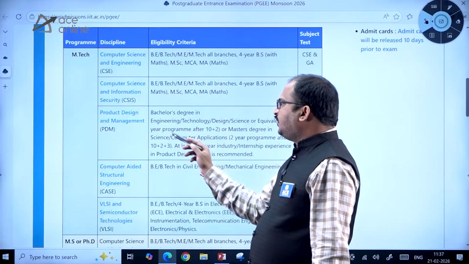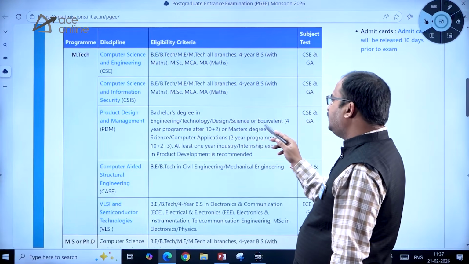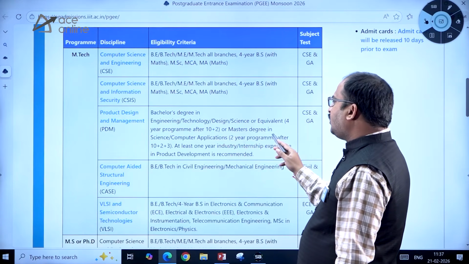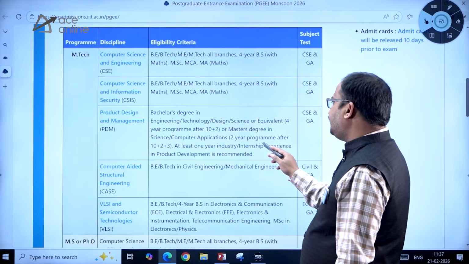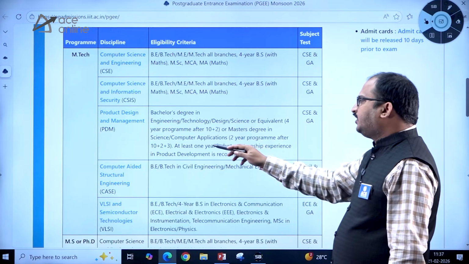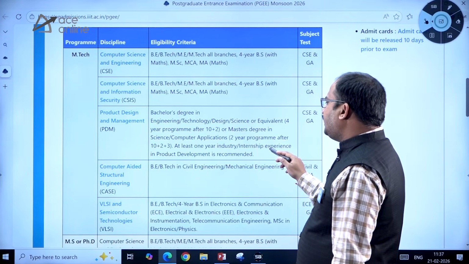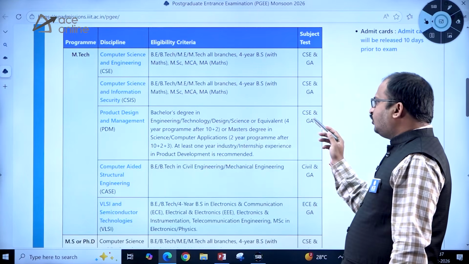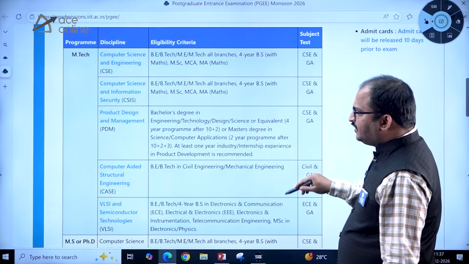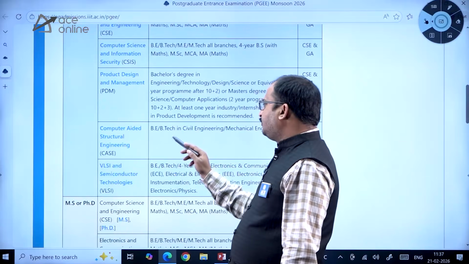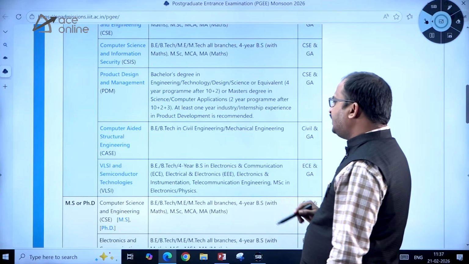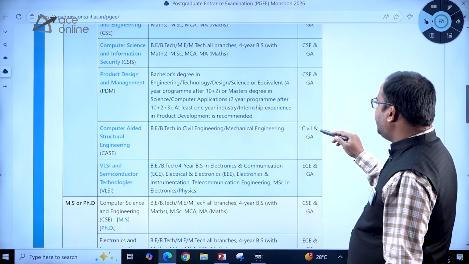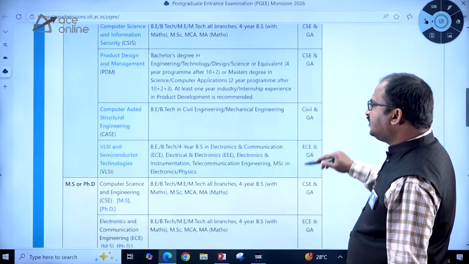Product Design and Management: Bachelor's degree in Engineering, Technology, Design, Science or equivalent, 4-year program after 10+2, or Master's degree in Science, Computer Applications, 2-year program after 10+2+3. At least 1 year of industry or internship experience in product development is recommended. So the subject test will be CSE and DA. Computer Aided Structural Engineering: BE, BTech in civil engineering or mechanical engineering. So civil and GA is the subject test, dear students.